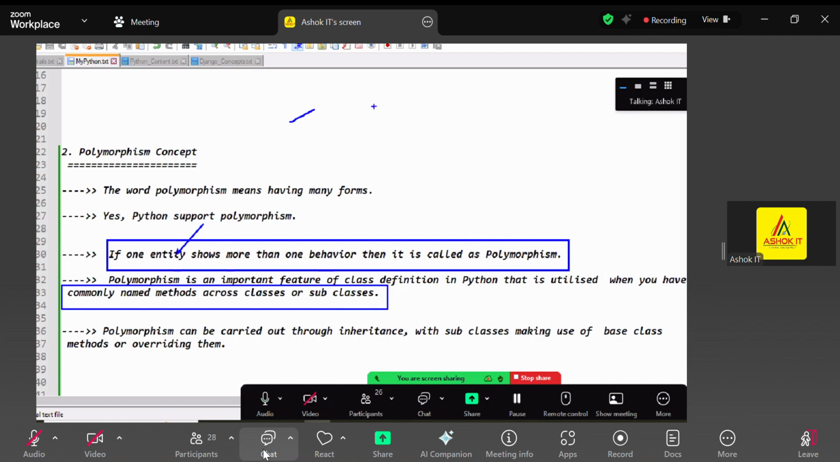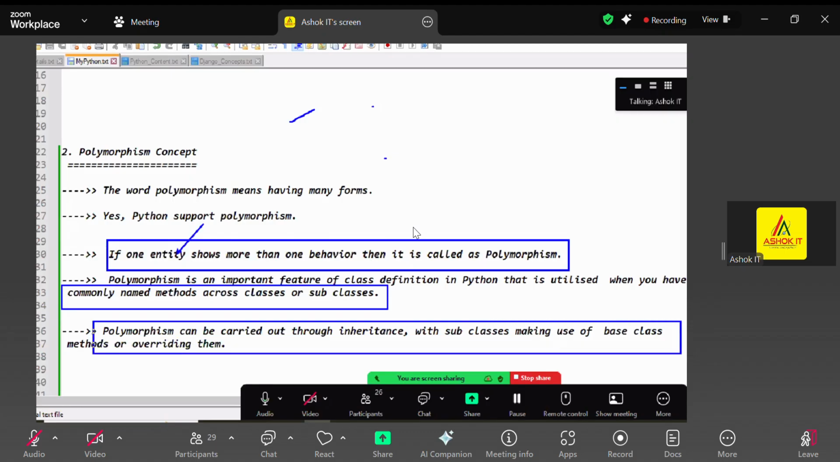Sometimes in the parent class and in the child class, we need to use the same names, guys, but with a different implementation. In the parent class, the same method with a different implementation. In the child class, the same method with a different implementation. So in that situation, we are going to use this polymorphism concept. This polymorphism concept can be carried out through inheritance. Along with inheritance, we use it with the subclasses, making use of base class methods or overriding